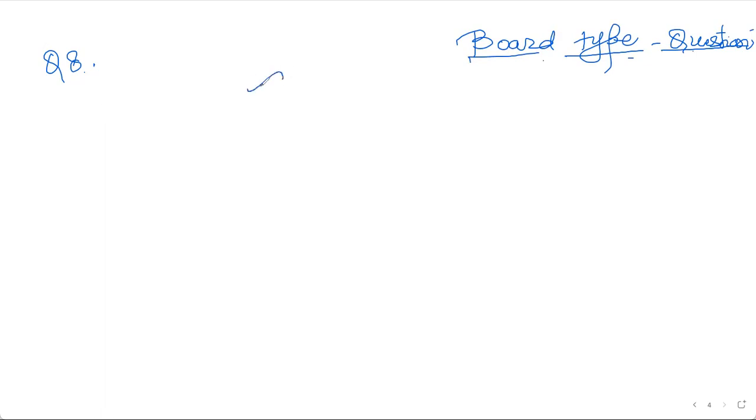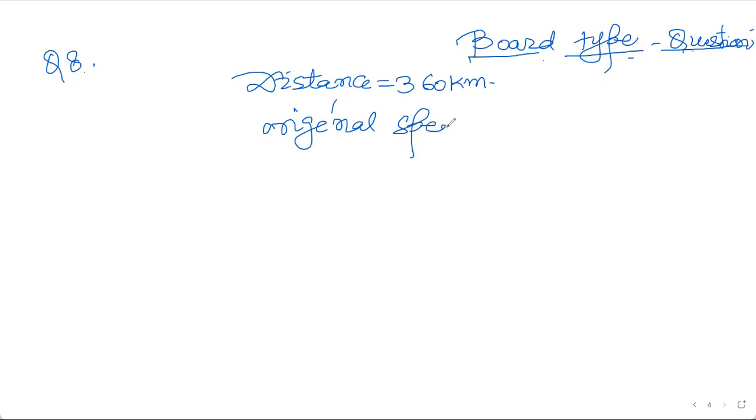So board type question is written here, and they ask you this type of question every time. Here the distance is given. How much distance is traveled? 360 kilometer. The train travels a distance of 360 kilometer at a uniform speed. And what is the uniform speed? So let the original speed of the train be x kilometer per hour.